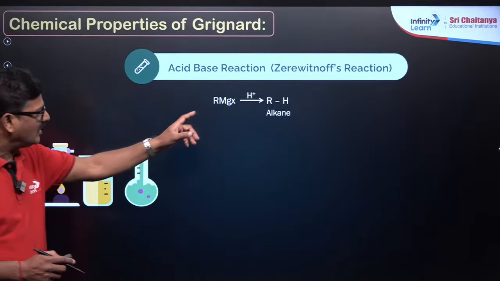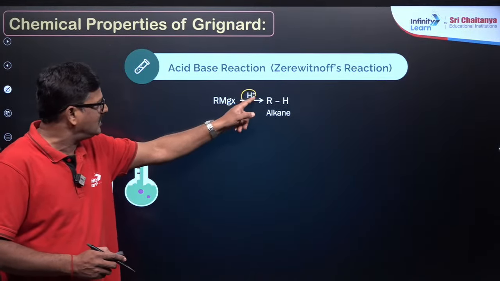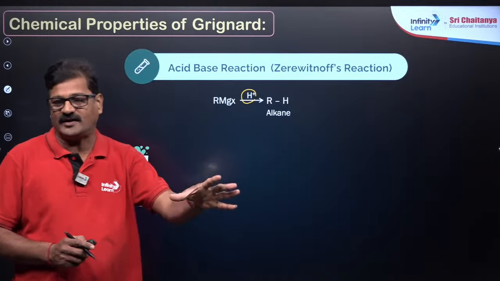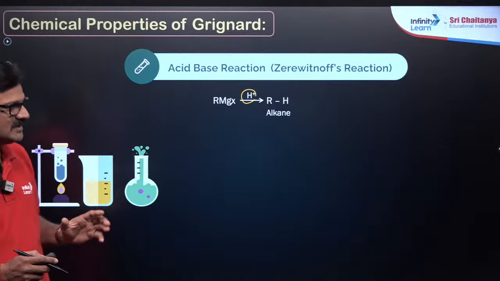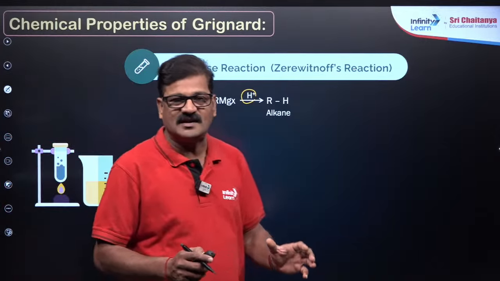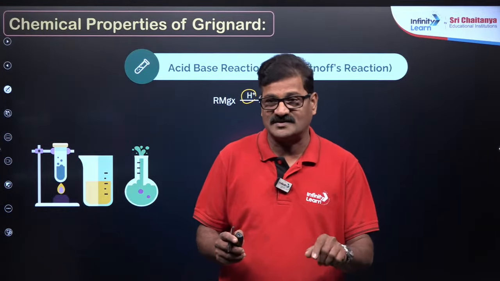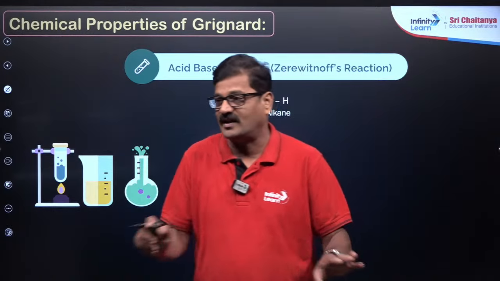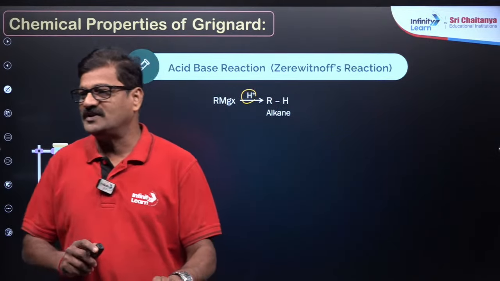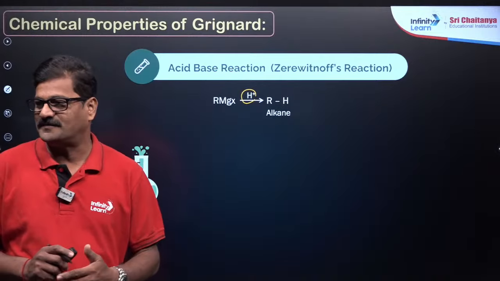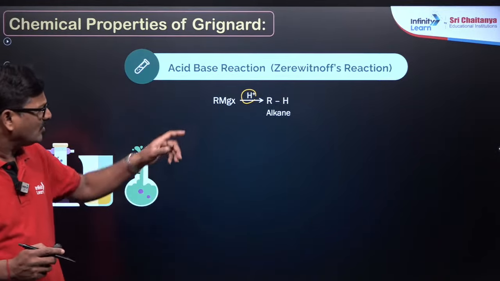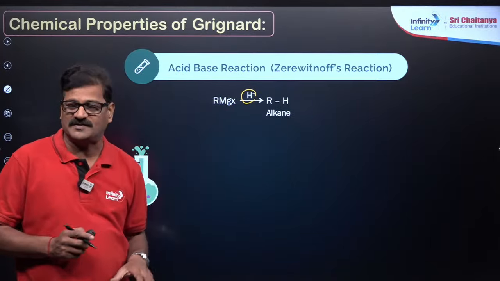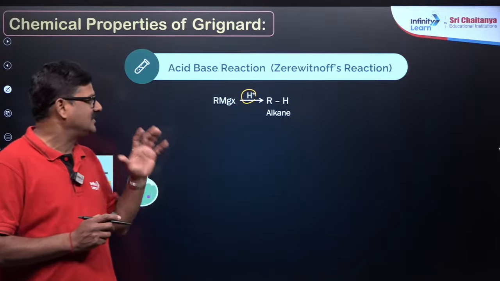So the Grignard reagent is going to react with anybody who can donate H plus to give rise to an alkane. That's very important. That's the reason why Grignard reagents have to be prepared in anhydrous conditions. There should be no moisture in it. Now, who is going to give this H plus? That is the deal in this scenario.